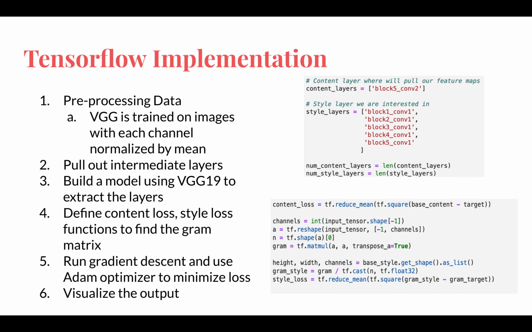Next, we define content loss, style loss, and functions to find the gram matrix. Finally, we run gradient descent and use the Adam optimizer to minimize the loss. The last step is to visualize the output. Let's see some of the outputs from our algorithm.